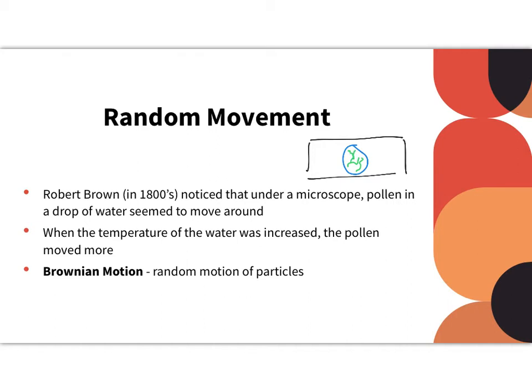Okay, so he went through a bunch of hypotheses and came up with this idea of Brownian motion. And all it is to say is that there is a random motion of particles. So sometimes they don't move in predicted manners.